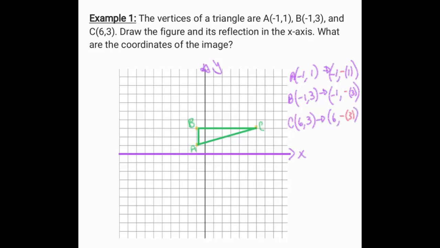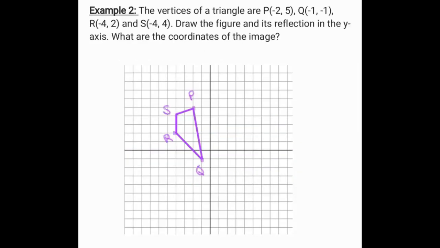So let's rewrite that as A prime will now become -1, -1. B prime will become -1, -3. And C prime will become 6, -3. We plot the 3 points. Okay, so this will become then A prime, B prime, and C prime.